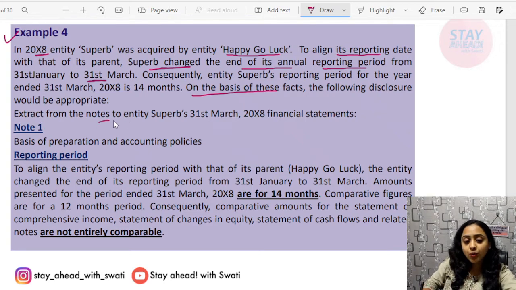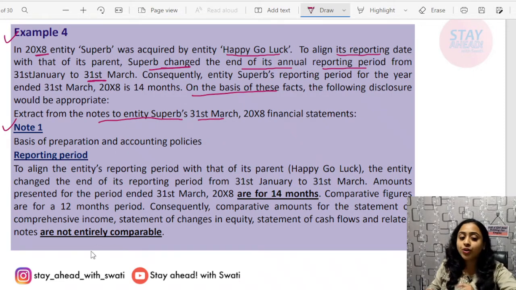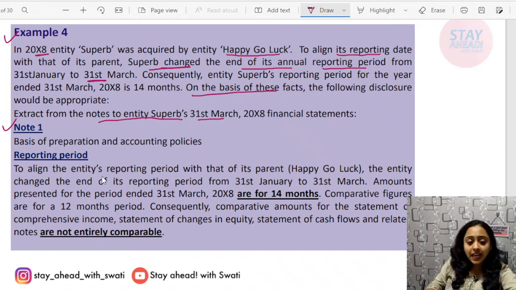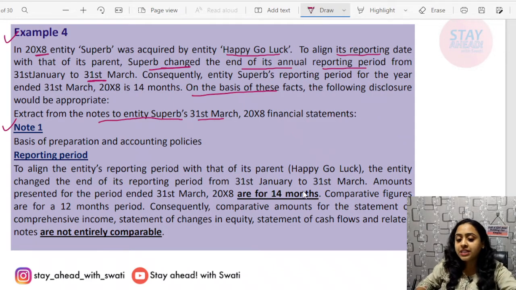Extract from the notes to entity Superb 31st March 2008 financial statement. Note needs to be presented, disclosure needs to be made: basis of preparation and accounting policy. To align the entity's reporting period with that of its parent Happy Go Luck, the entity changed the end of its reporting period from 31st January to 31st March. This is basically the reason. First thing you have to do, put the reason.